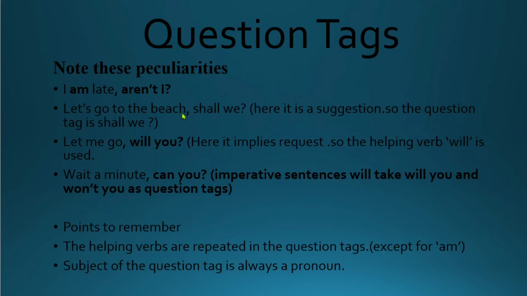Let's go to the beach, shall we? Here, the statement is a suggestion, so the question tag is shall we? Let me go, will you? Here, the statement implies a request, so the helping verb will is used. Wait a minute, can you? Or will you, won't you can also be used. Points to remember. The helping verbs are repeated in the question tags except for am. The subject of the question tag is always a pronoun.